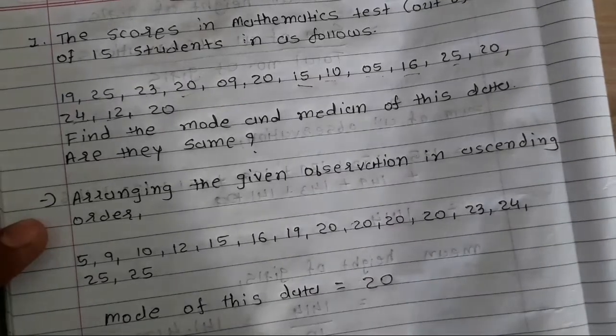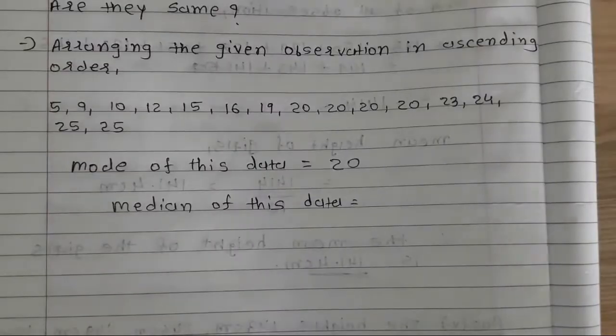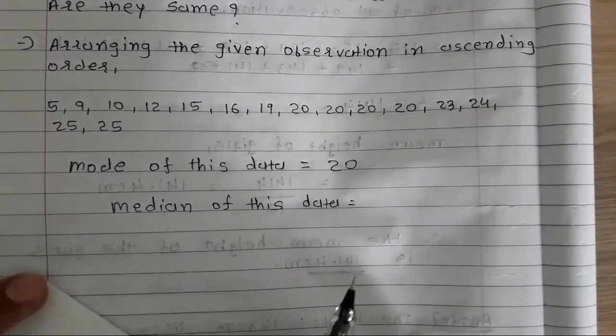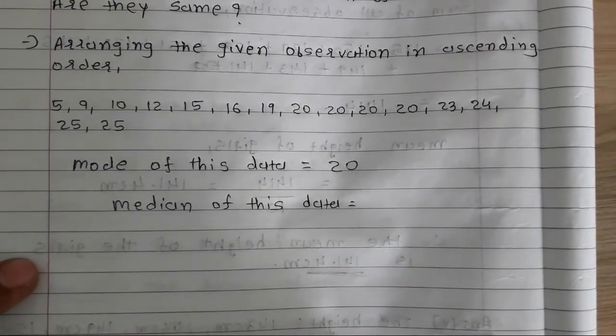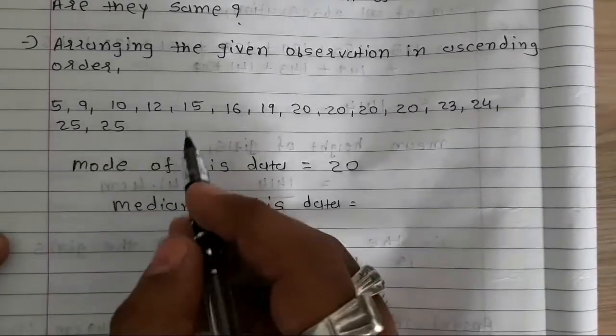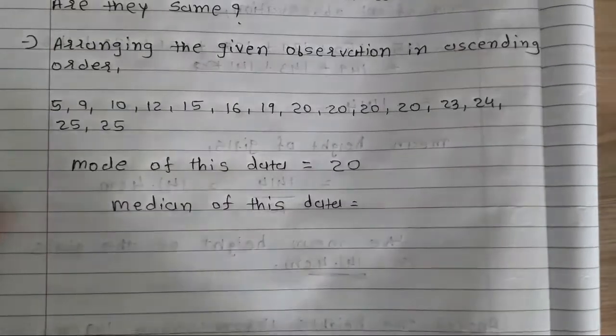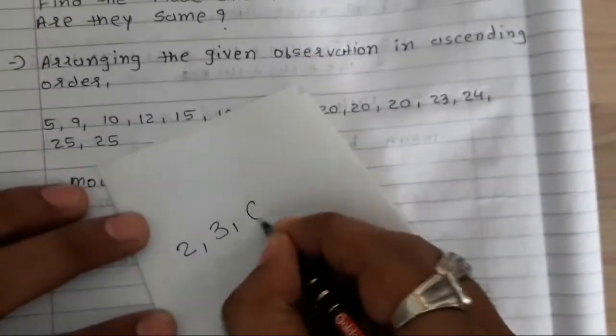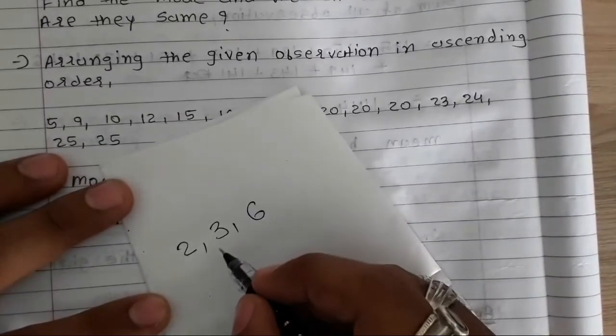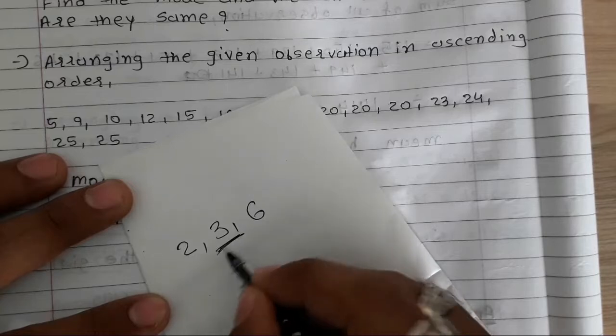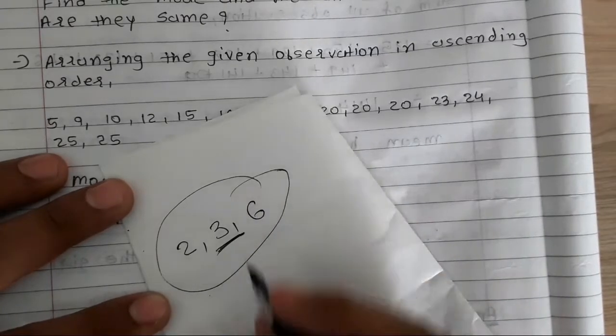Now I have to find the median. Median means the middle value or middle observation. Here the total number of observations is 15, and we have to find the middle observation. Now how to find the median? Suppose the question is to find the median for this data. We can clearly see 3 is the middle value. So the median for this data is 3.